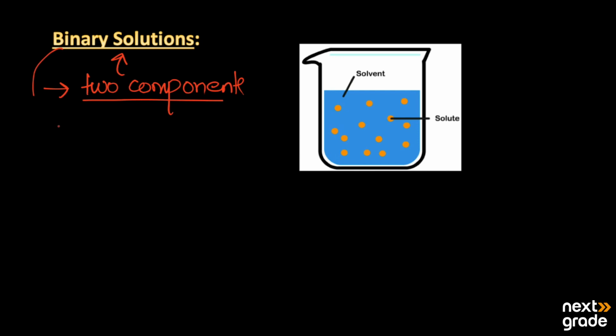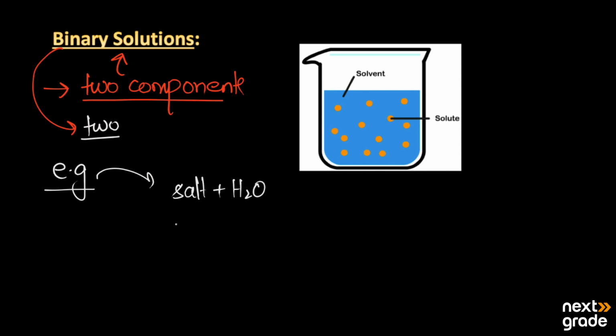Because the word bi means two. So if a solution has only two components, then it is known as a binary solution. A very simple example from daily life is a solution of salt plus water, or a solution of sugar plus water. It is a very simple example of the binary solution.